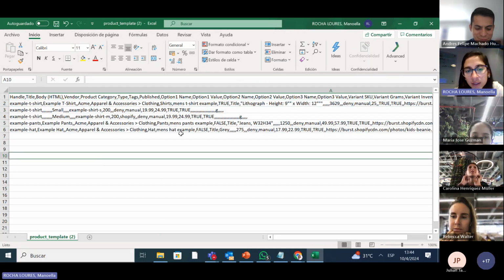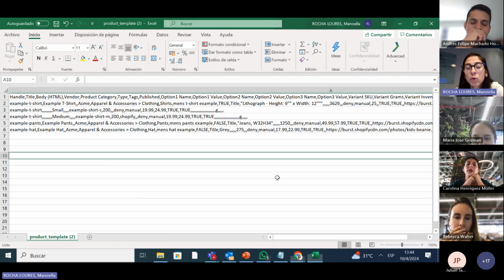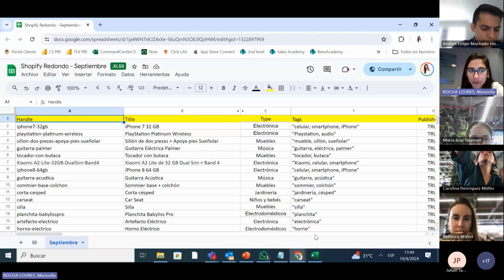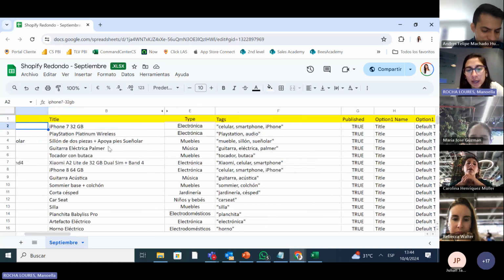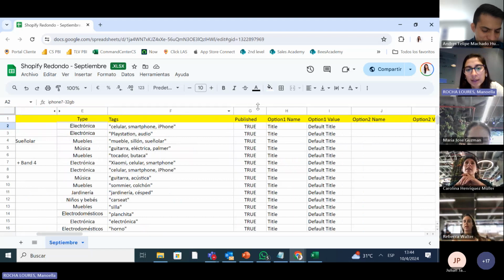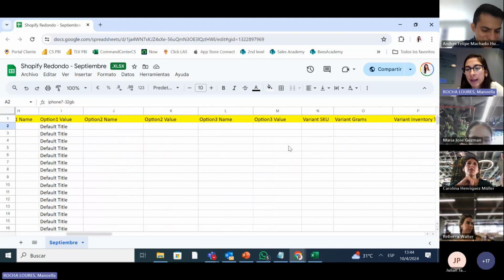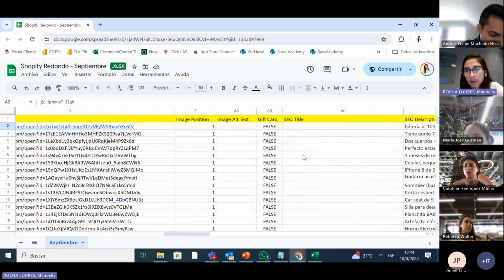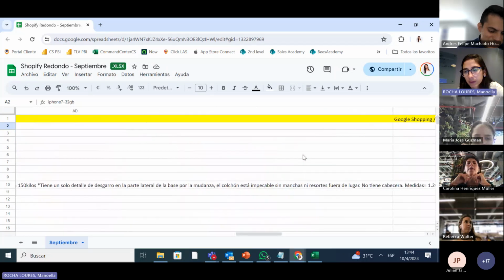But this looks like Chinese to me. So what you usually do is on an Excel, then you translate to a CSV. So let me show you how an easier thing looks like. More like a menu type of thing, easier. So the handle, the title, the type, the tags, if it's published or not, and everything that we wrote, it tells you here. Look, it's crazy.